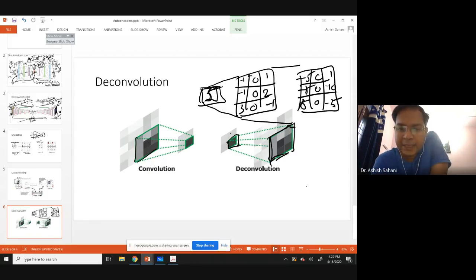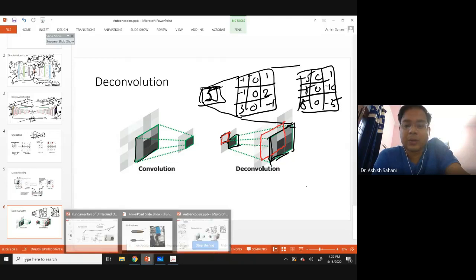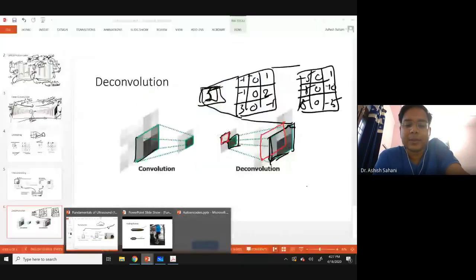Now for the next pixel, suppose we take this pixel. There will be overlap. This pixel will move from here till here. The output of the next pixel will be from here to here, so there is a lot of overlap between these two. If the stride is 1, then these pixels will deconvolve something like this. Wherever there is overlap, those overlaps get added.